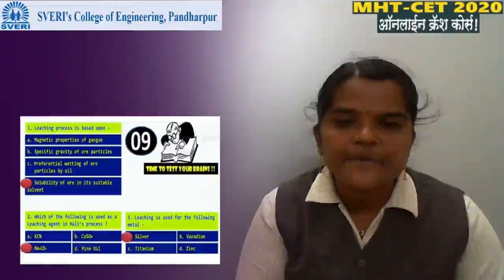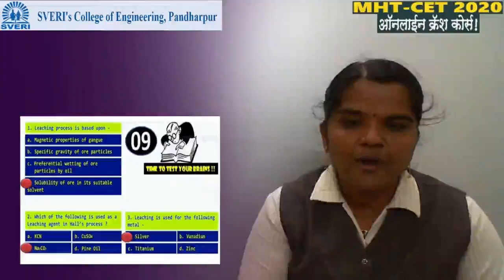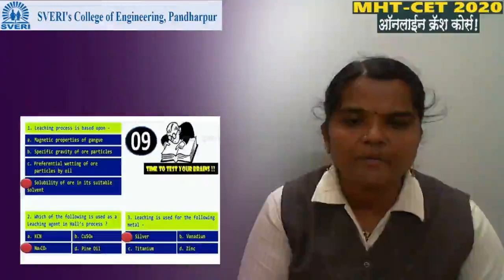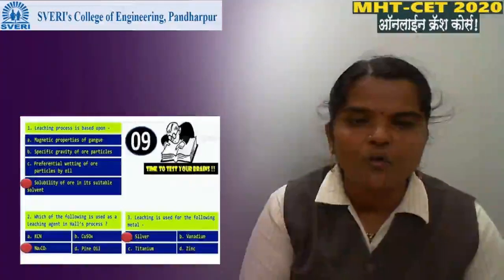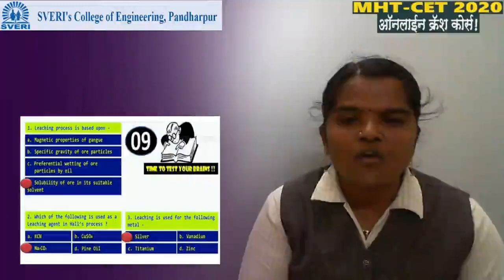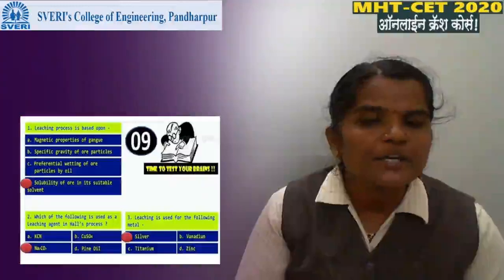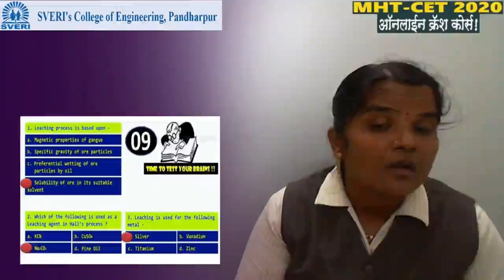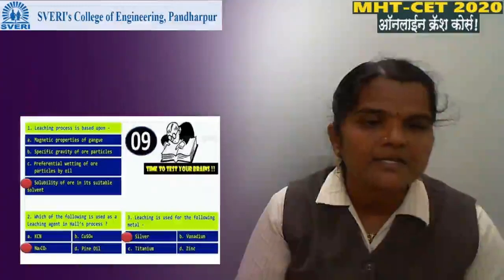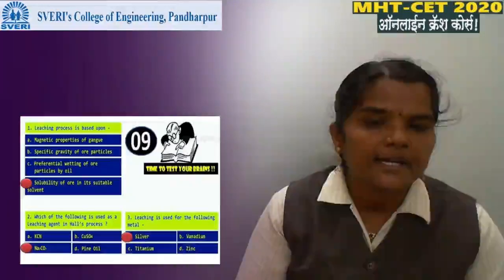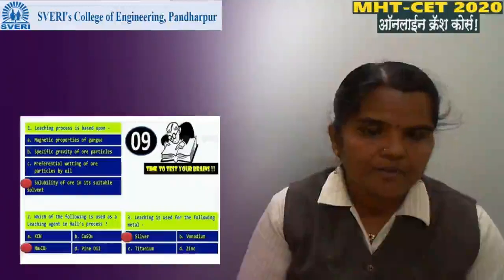Leaching process is based on: option A, magnetic properties of gangue; option B, specific gravity of the ore particle, the weight of the ore particle; and the last option, option D, solubility of the ore in its suitable solvent. Option D is correct, because the leaching process is related to solubility.